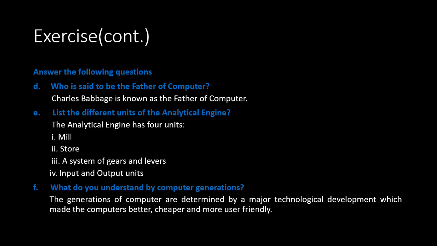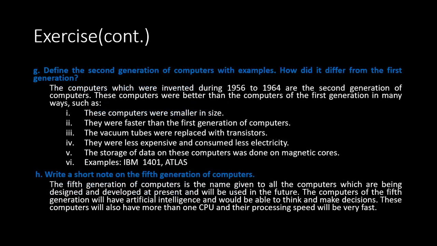Question number 6. What do you understand by computer generation? The generations of computer are determined by a major technological development which made the computers better, cheaper and more user friendly. Define the second generation of computer with examples. How did it differ from first generation? Second generation computers were invented during 1956 to 1964.